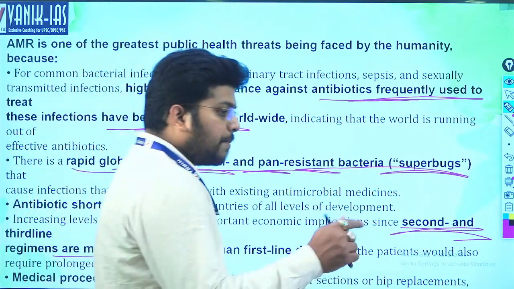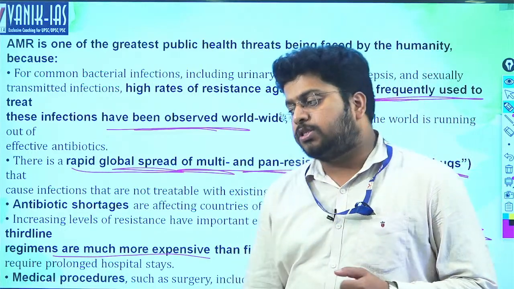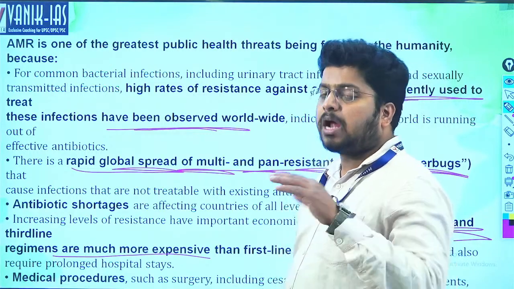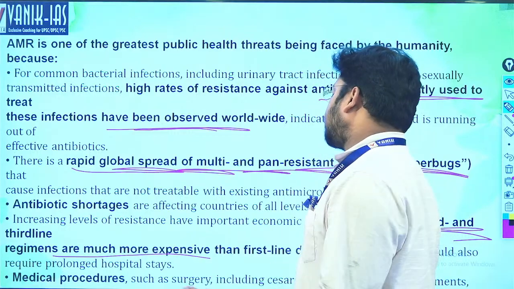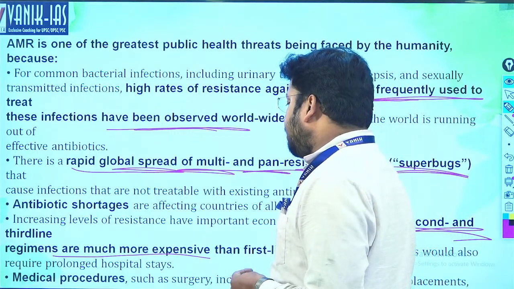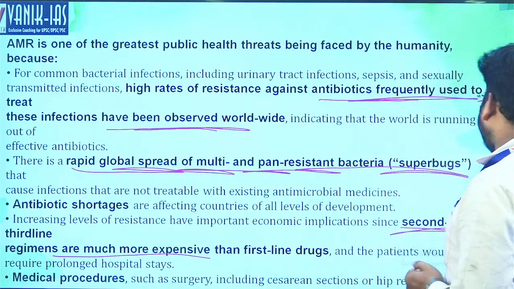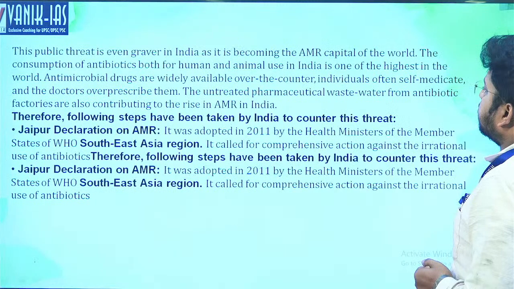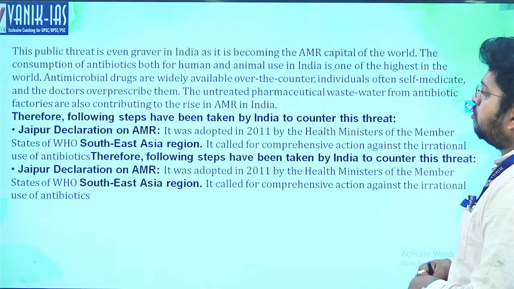That means after the development of antimicrobial resistance, for example, you have already taken the tuberculosis medicine and now your antimicrobial resistance has developed. Now you have to take a higher level of dose, right? That higher level dose is much more expensive than the earlier one. Medical procedures such as surgery, including cesarean sections or hip replacements, in those cases the chances of infection are also there.